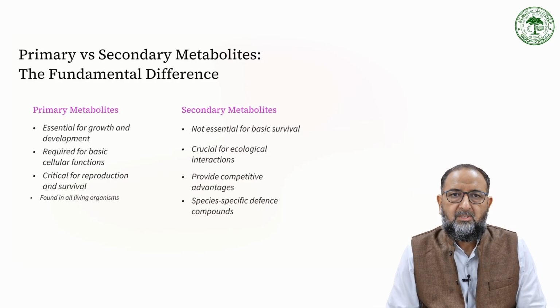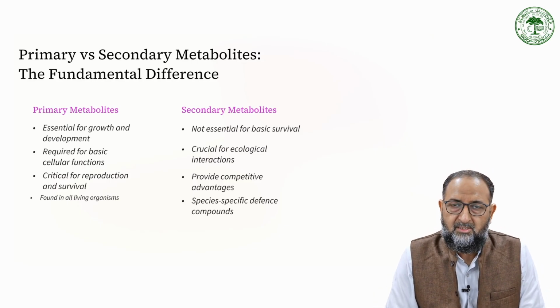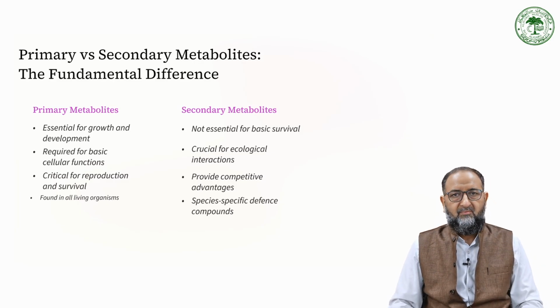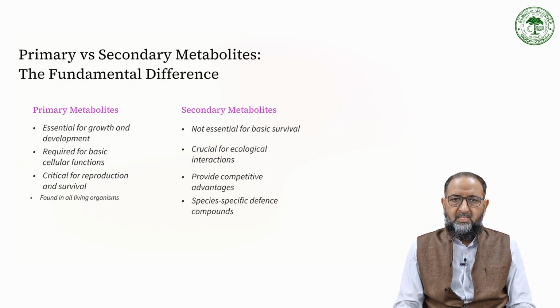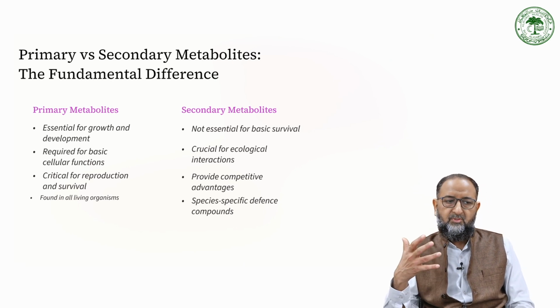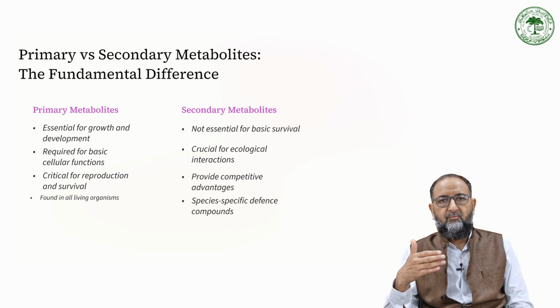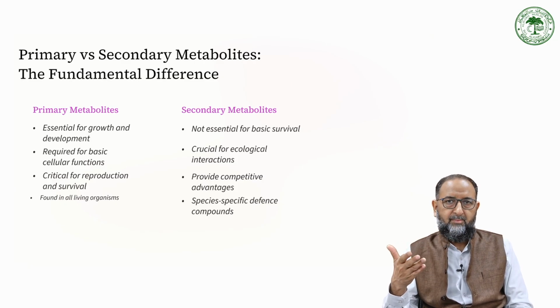Now let's see what primary and secondary metabolites mean. The primary metabolites are essential for the growth and development of microorganisms, right? Whereas the secondary metabolites are not essential for basic survival. So the microorganisms which produce the primary metabolites, these are also important for their growth. If the primary metabolites are not produced, then the cell will not survive. But these are also beneficial for the consumers, for mankind or human beings, right, as a host.